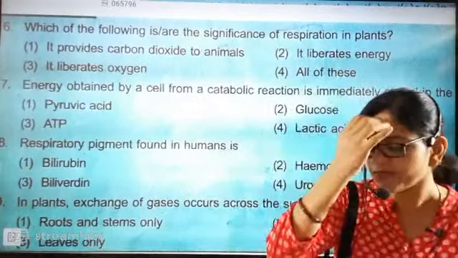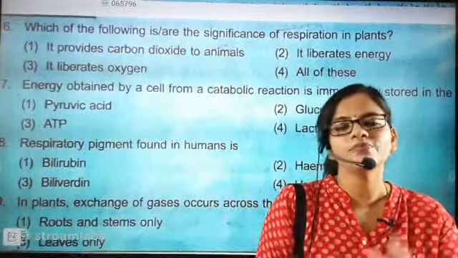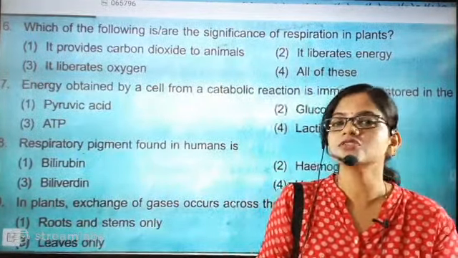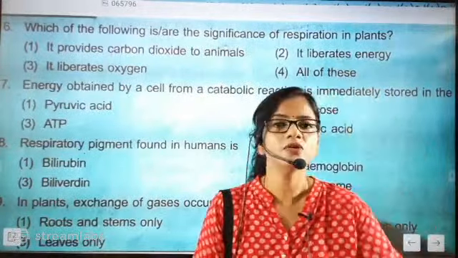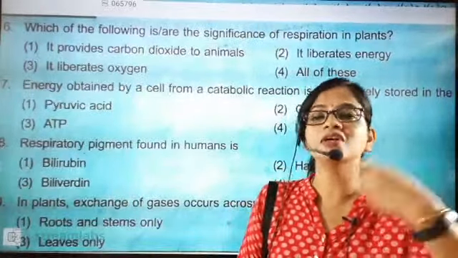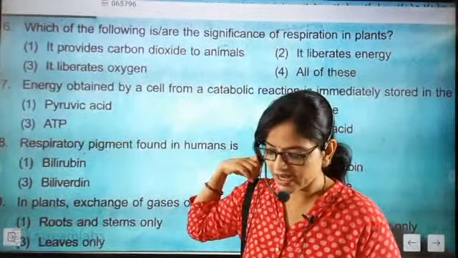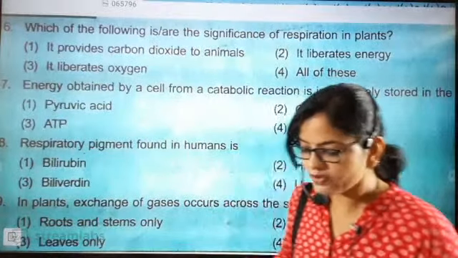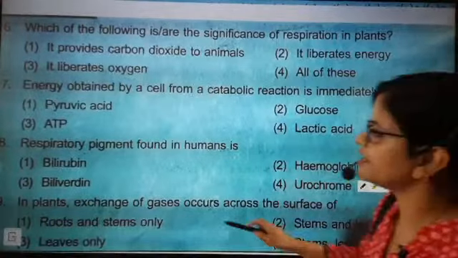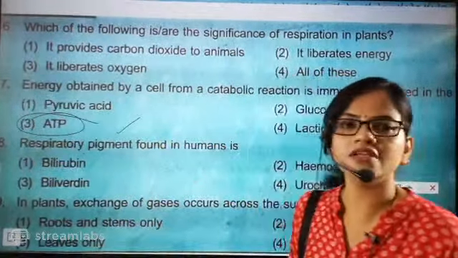So where exactly is a living organism storing its energy? You will say, auntie, we already know that mitochondria is the organelle that stores energy, so it is also called the powerhouse of the cell. When energy is obtained by the cell in the mitochondria, it will be stored in the form of adenosine triphosphate, that is ATP. So the correct answer is option 3.